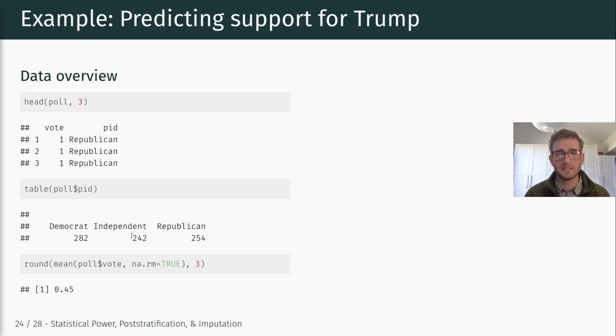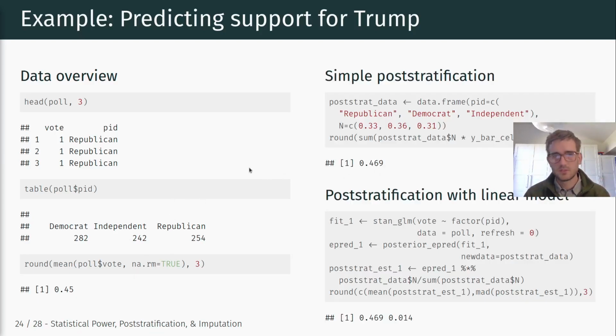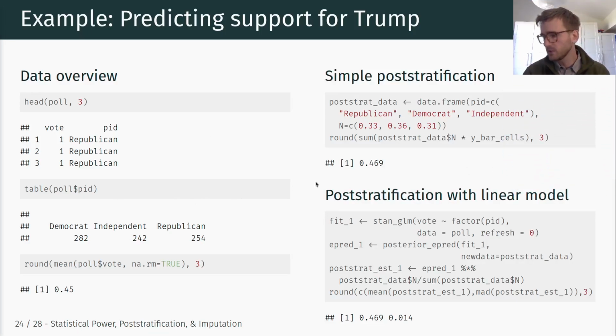Okay, so how can we make these adjustments? If we use simple post-stratification, the idea is very simple. It's just reweighting our averages for each of those groups by the known population percentages of these respective groups. We know that we should have about 33% Republicans, 36% Democrats, and 31% independents in our overall population from outside survey data and so on.